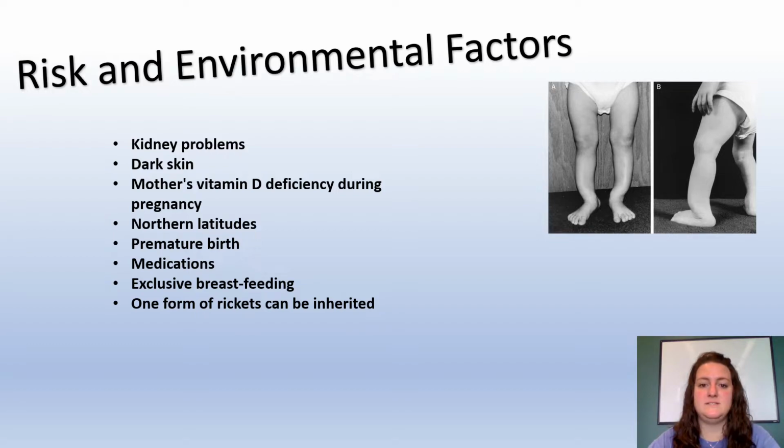Mother's vitamin D deficiency during pregnancy. A baby born to a mother with severe vitamin D deficiency can be born with signs of rickets or develop them within a few months after birth. Northern latitudes. Children who live in geographical locations where there is less sunshine are at higher risk of rickets. Premature birth. Babies born before their due dates are more likely to develop rickets.